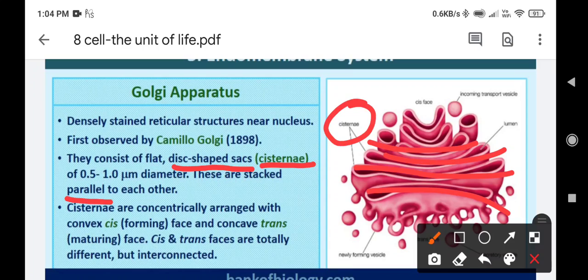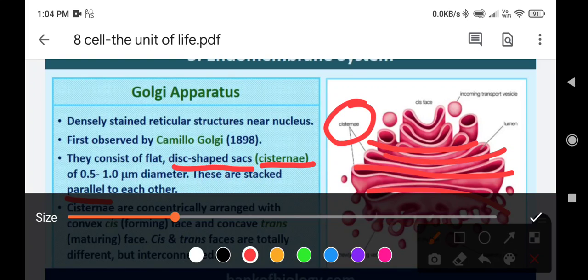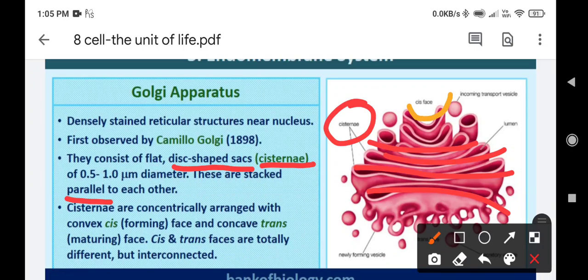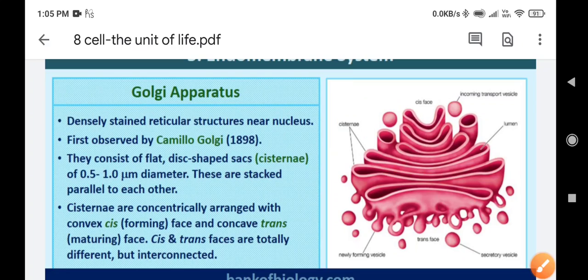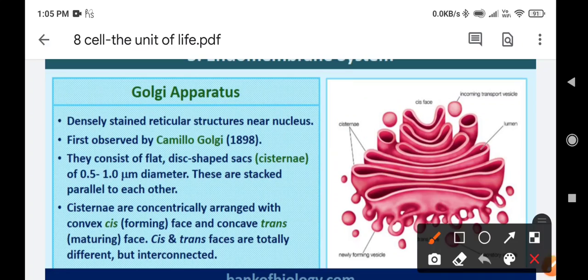Cisternae are concentrically arranged with convex cis and concave trans. So there are two faces which you should remember, cis and trans face. This convex part is the cis face. This is very important: it is also known as the forming face. And the concave part is the trans face, also known as the maturing face.